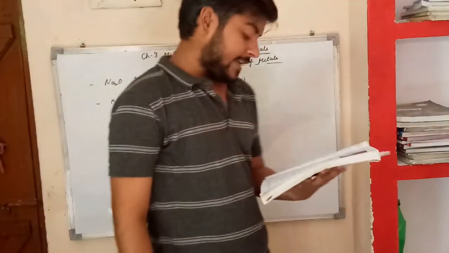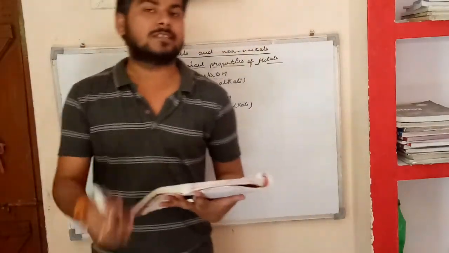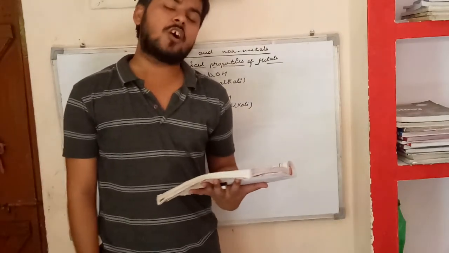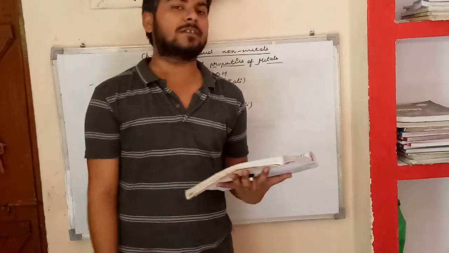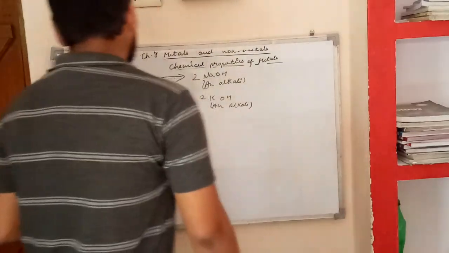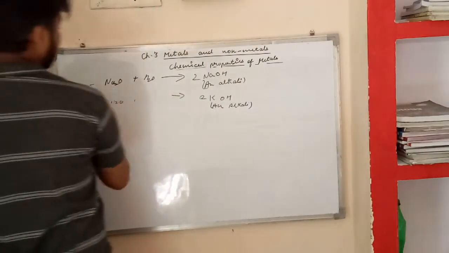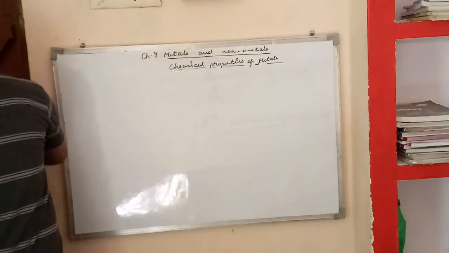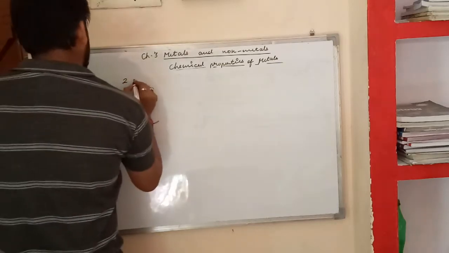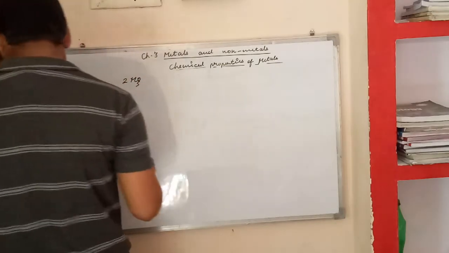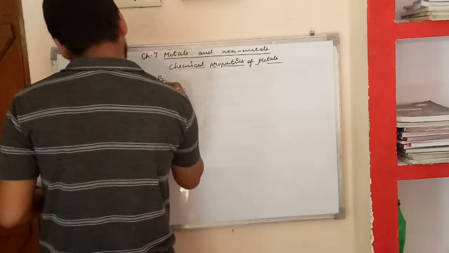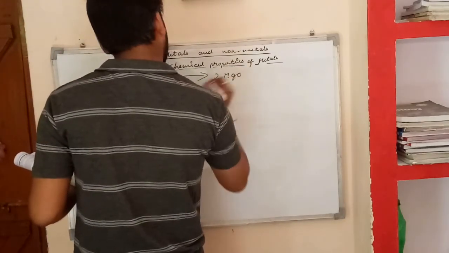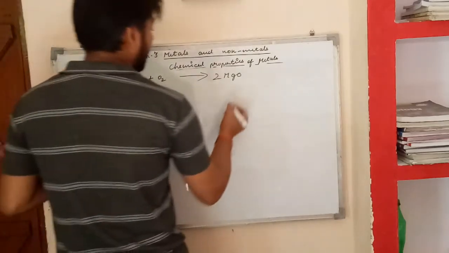Now the reaction of magnesium metal, which is also a metal. Magnesium reacts with the oxygen of the air at room temperature. When 2Mg reacts with oxygen, it forms 2MgO, magnesium oxide.